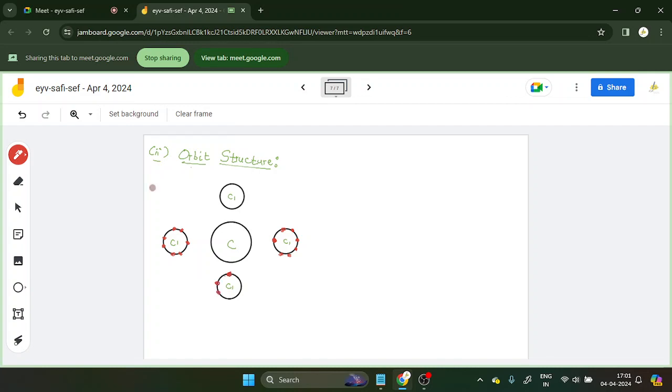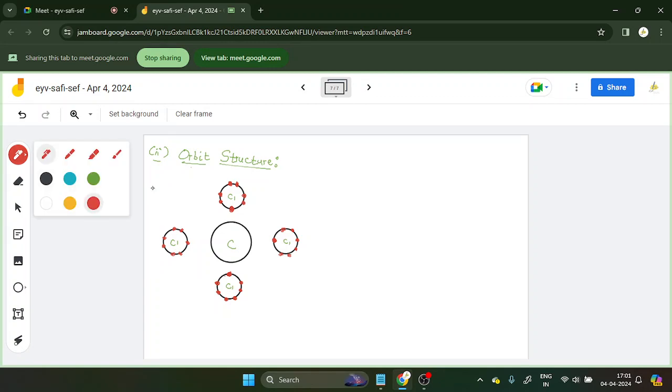The difference is you are drawing the orbits here. That's it. 1, 2, 3, 4, 5, 6, and the same here, 1, 2, 3, 4, 5, 6.